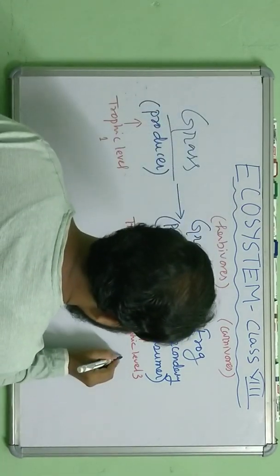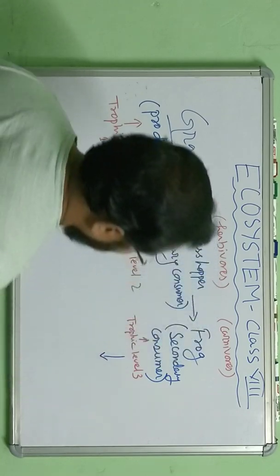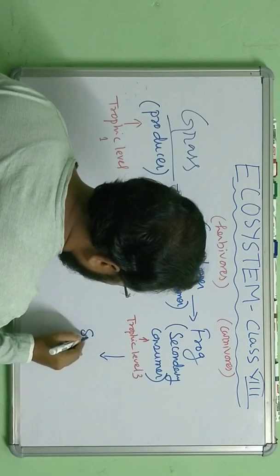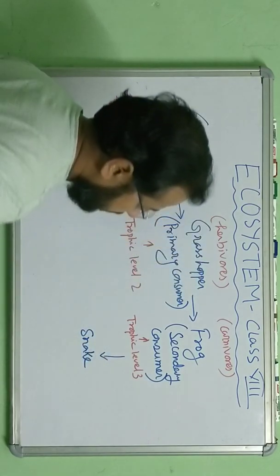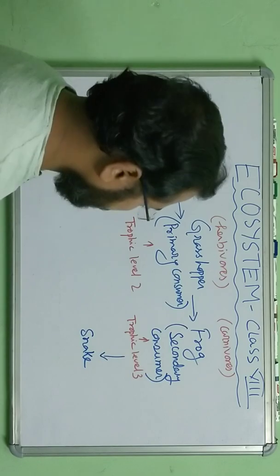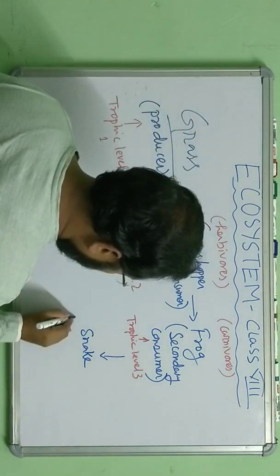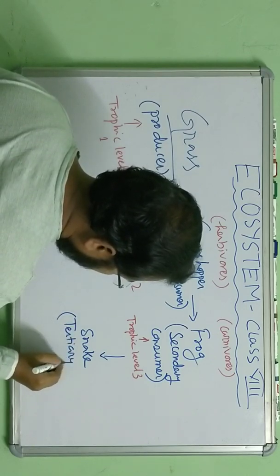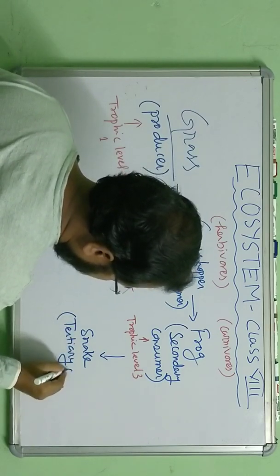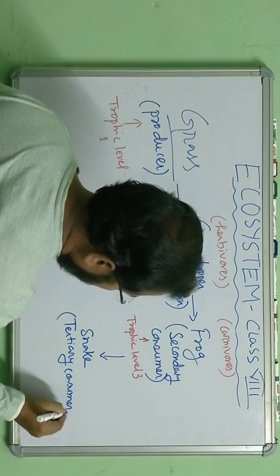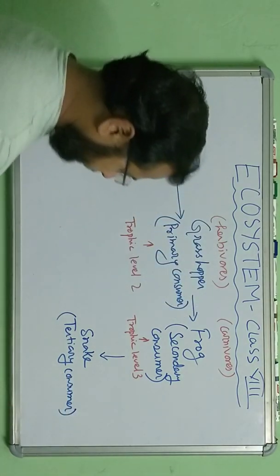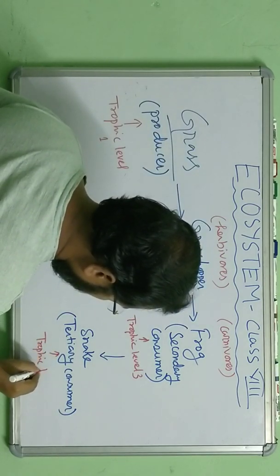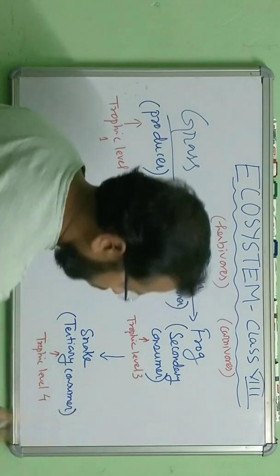What next? Let me write here. The frog is eaten by snake, for example. So the snake is the tertiary consumer, and this comes under trophic level 4.